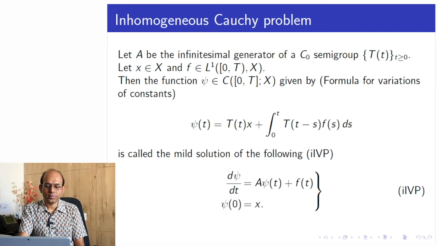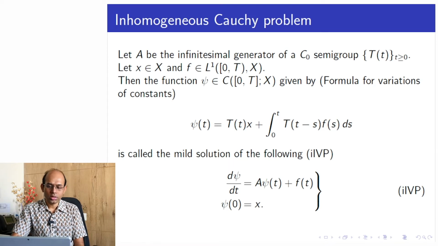So even if a classical solution does not exist, if A generates the C0 semigroup, then one can write down a mild solution of this equation. We have also given the motivation behind why we call these mild solutions.